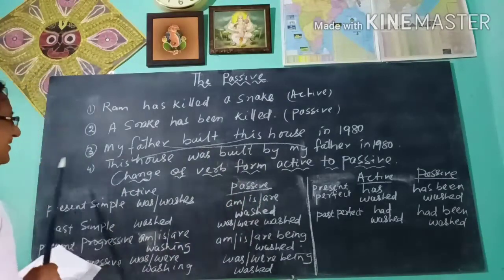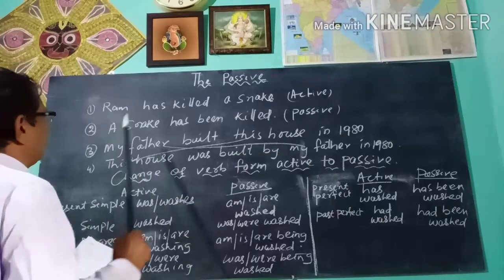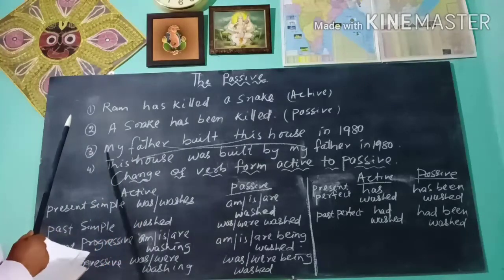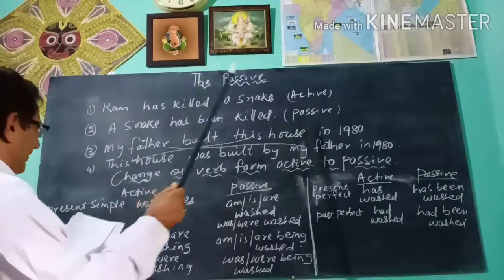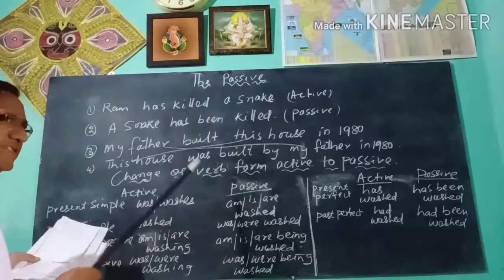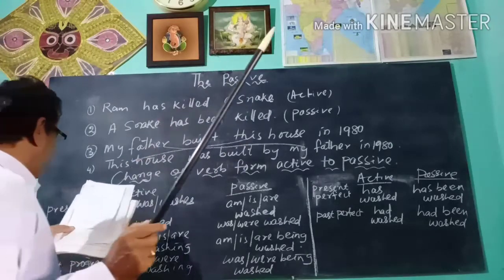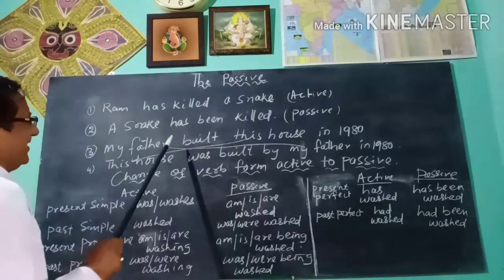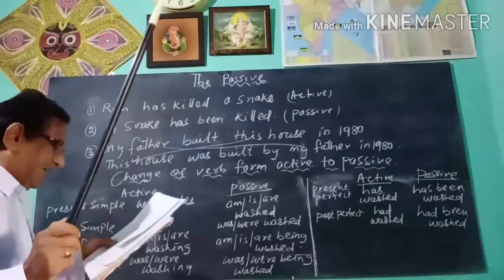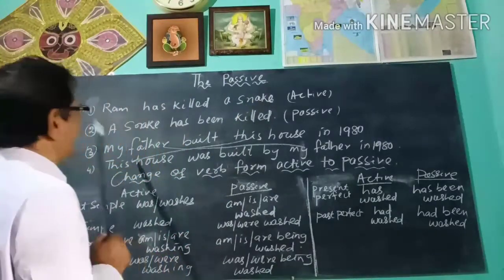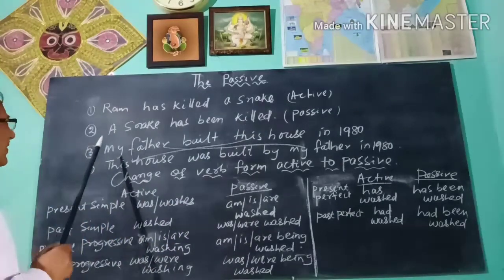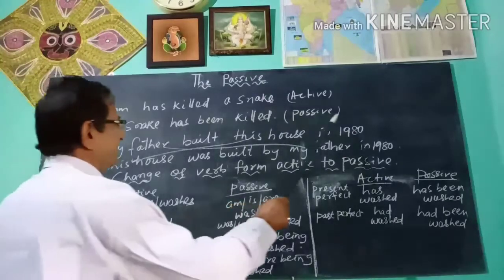The speaker is not interested in Rama, the subject. The speaker is interested in the snake. The verb been killed is the passive verb, so the sentence is called passive. We use a passive verb to say what is done to the object. So, sentence 2 is a passive sentence.